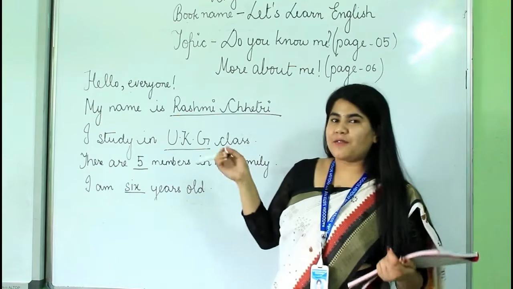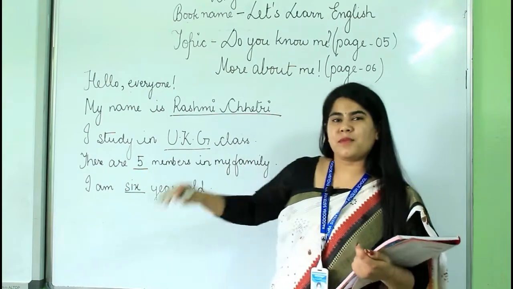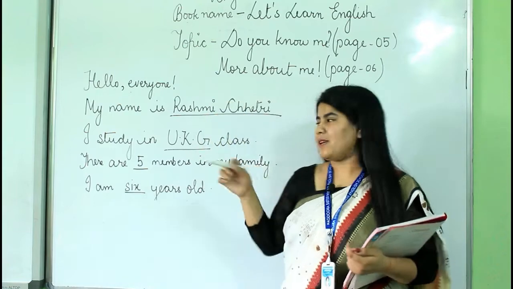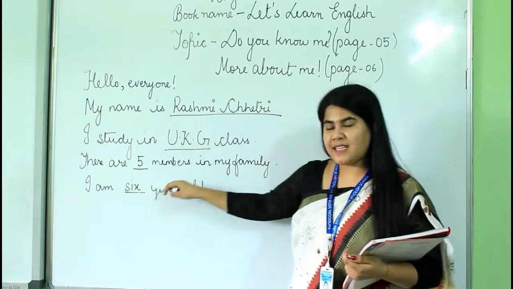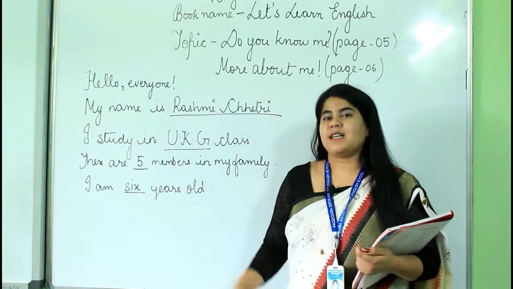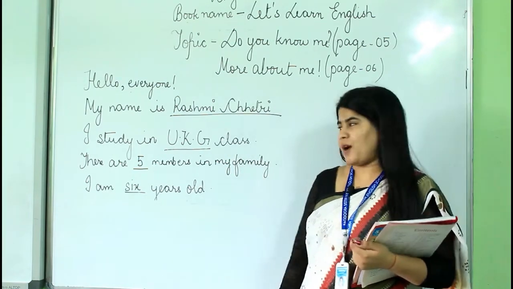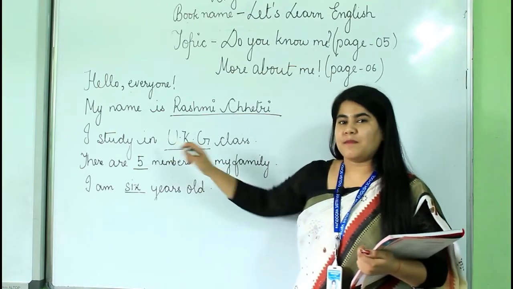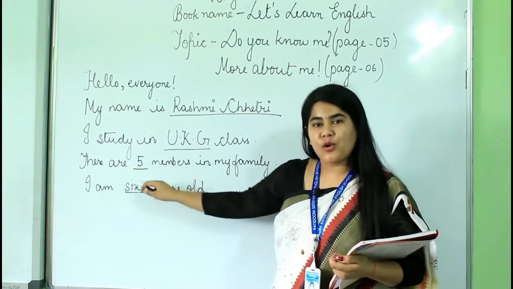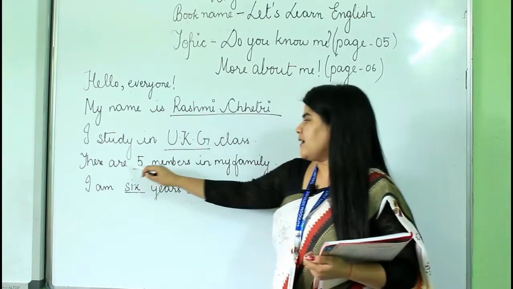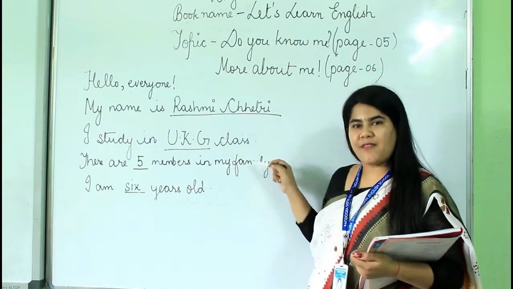So we all live with our family. So how many members do you have in your family? You have to write that in this space. Just like I have 5 members in my family, so I have written here 5, but you have to write your own. That is, there are 5 members in my family.